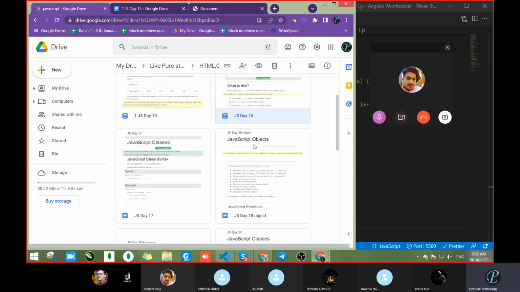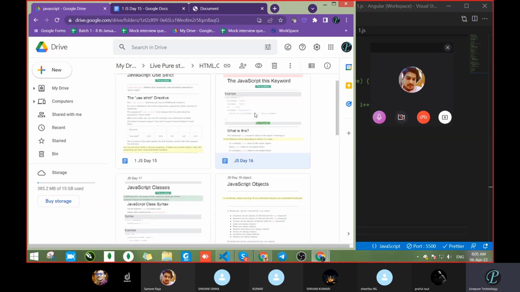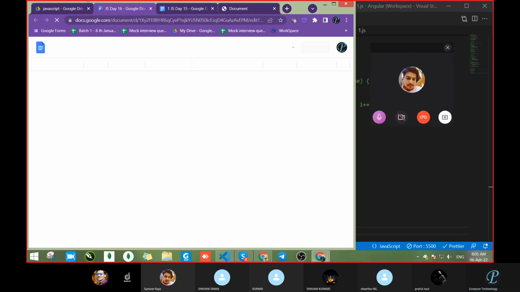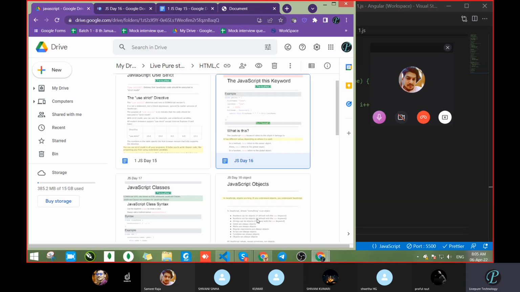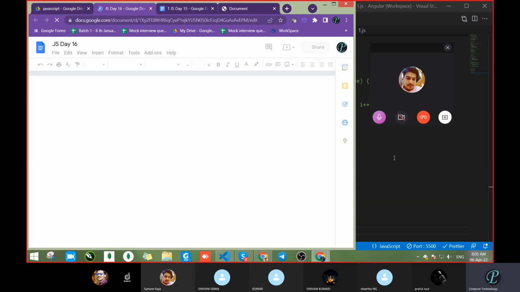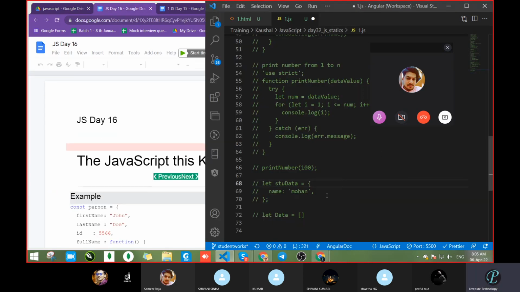This keyword, classes. The this keyword. Sir, what about objects? Object is third after this. Okay. I am giving you 2 minutes and you have to think about the logic of this line.